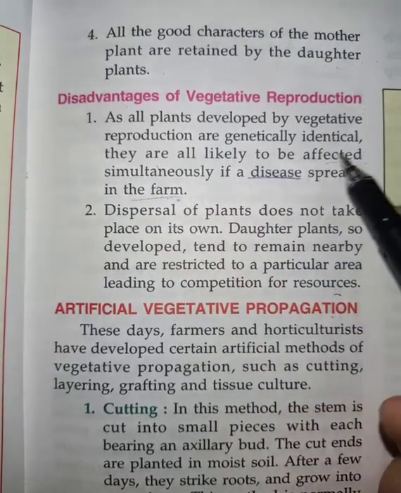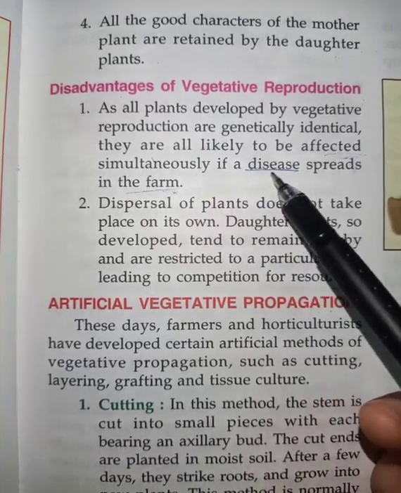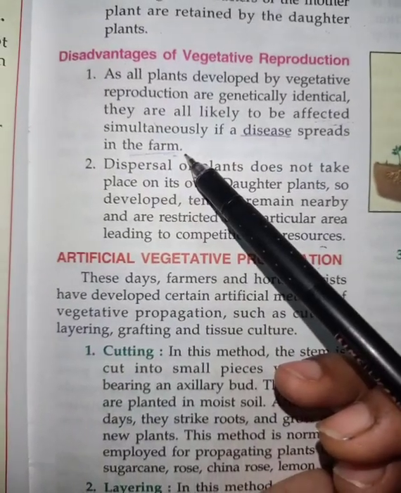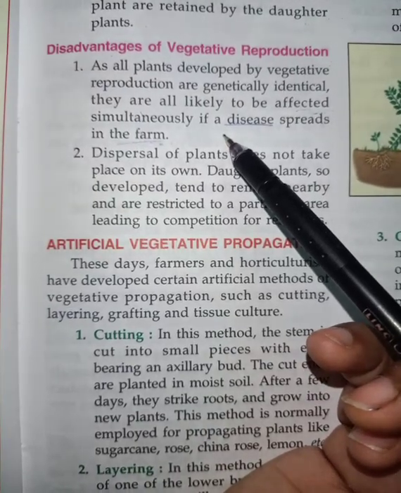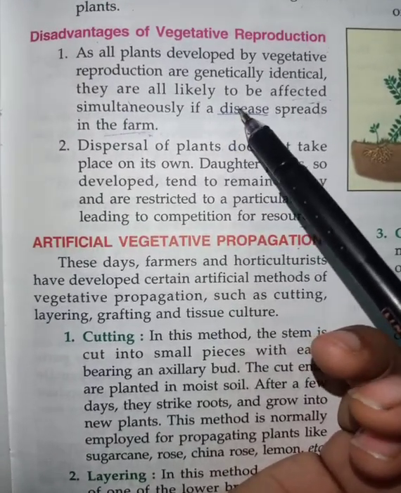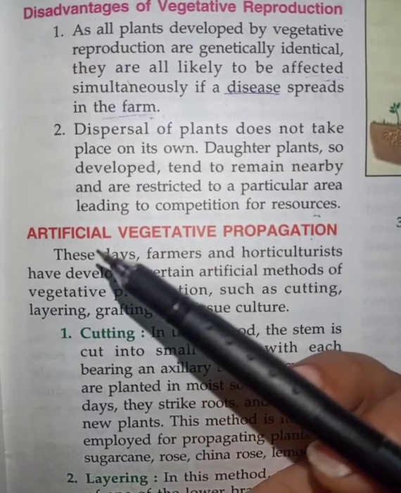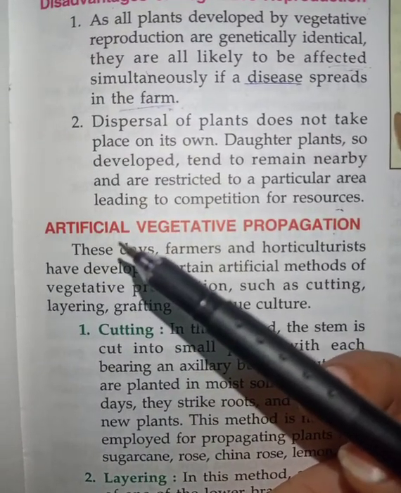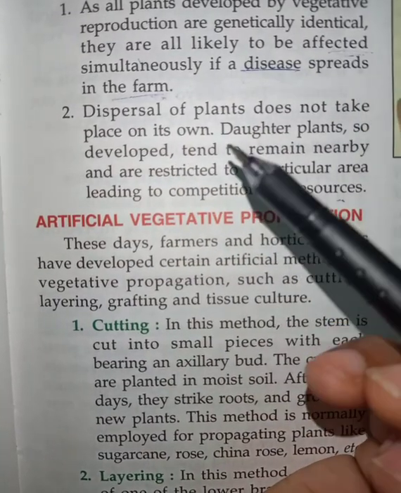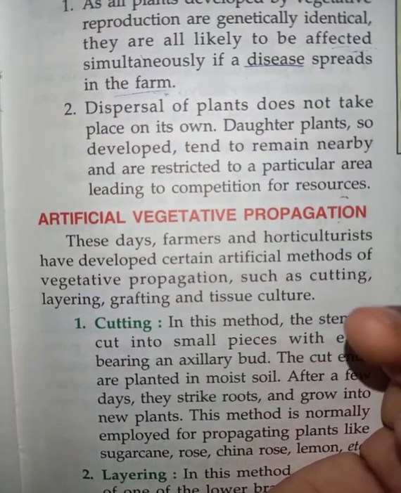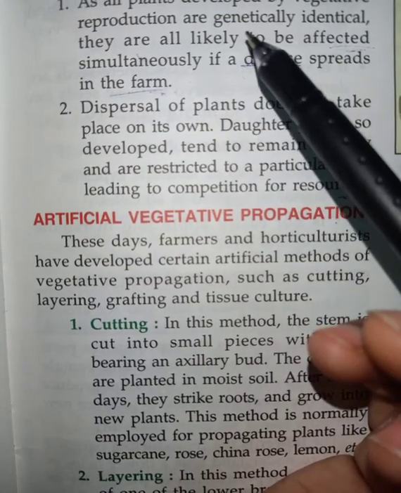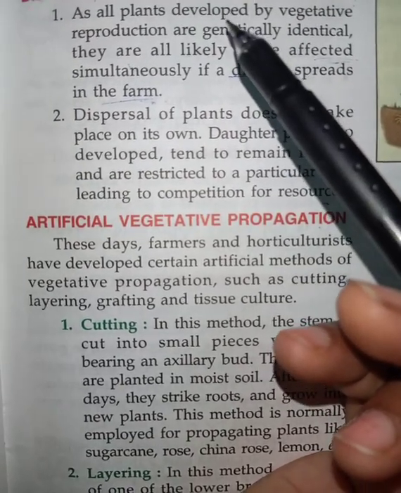They are likely to be affected simultaneously if a disease spreads in a farm. If the same type of disease is spreading, it is definitely going to affect the complete crop. That is why some farmers don't prefer vegetative propagation. This is a disadvantage, but they have a solution, so that is why farmers still prefer it.